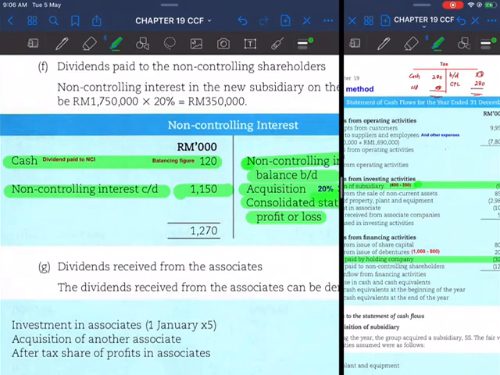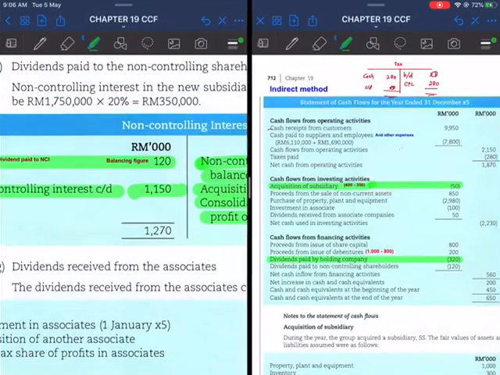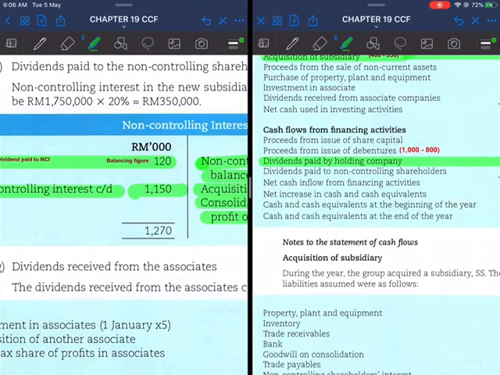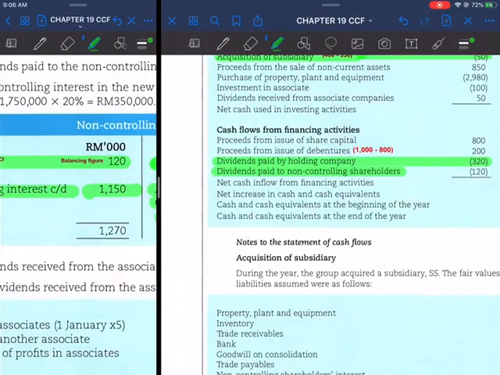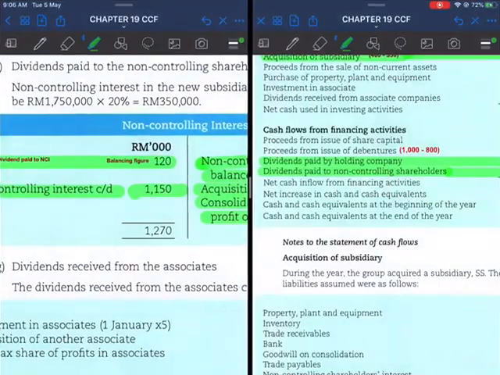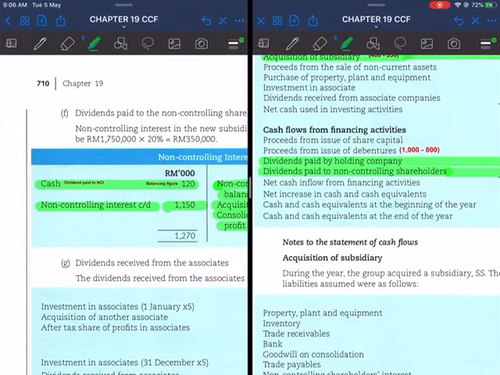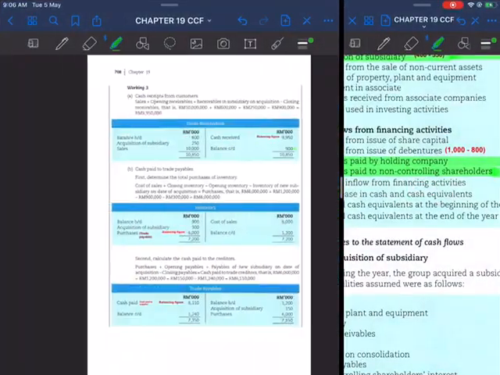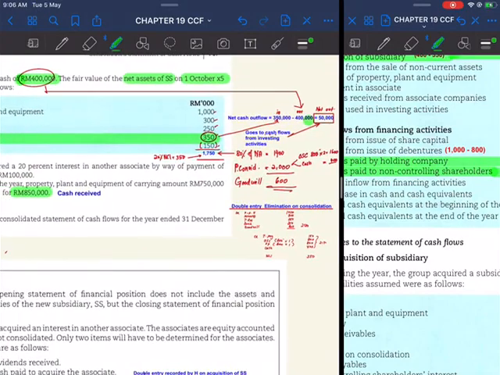So this amount, dividend paid to NCI, you can directly enter into the cash flow statement under cash flow from financing activities. Dividends paid to NCI, a total amount of 120, money going out. That is with regard to NCI.